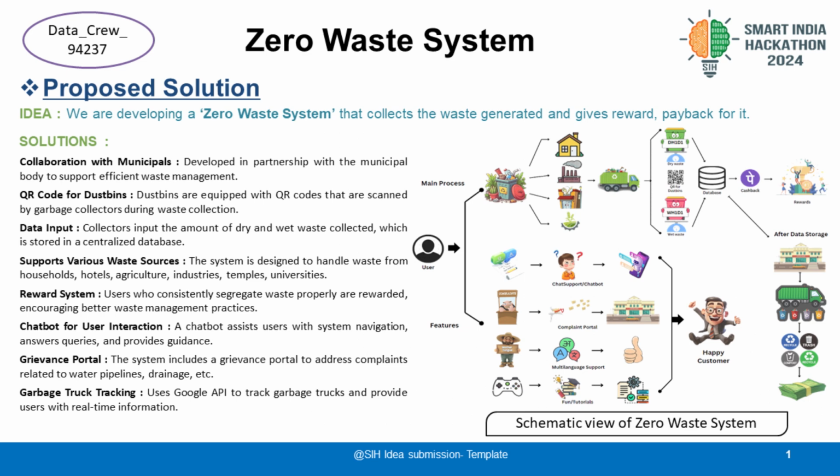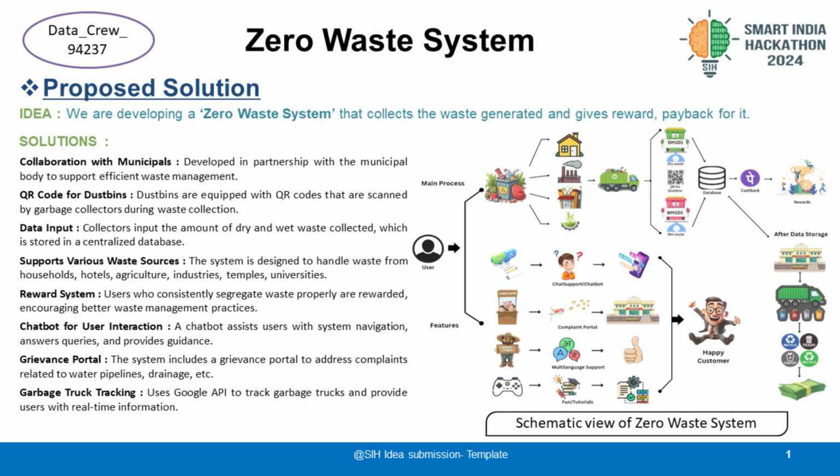The working of our system is such that users, whether individuals or establishments, begin by registering on the Zero Waste System platform, providing essential details such as their address and contact information. Upon registration, each user is assigned a unique QR code which is affixed to their dustbin. This QR code enables the system to accurately link waste contribution to each user's profile.